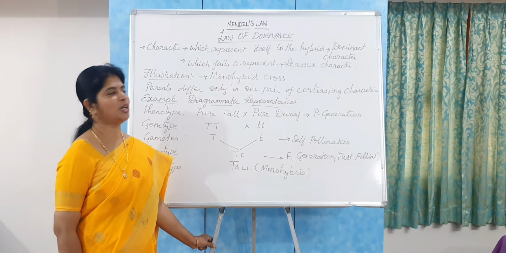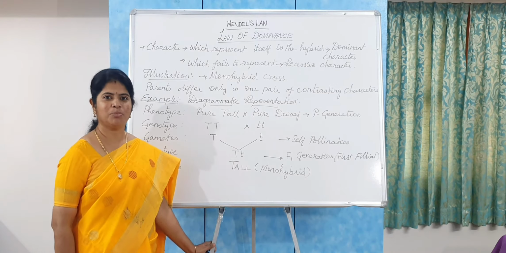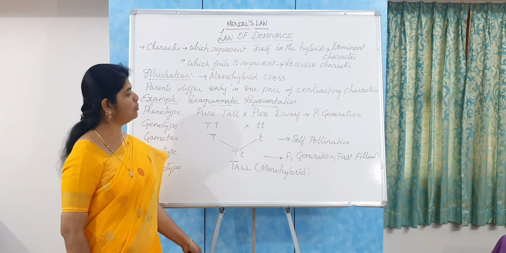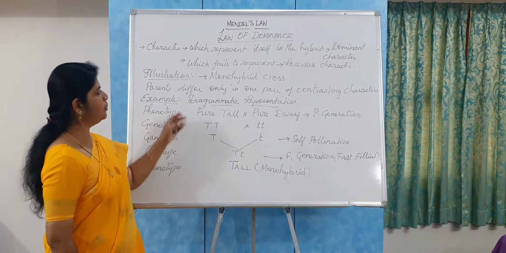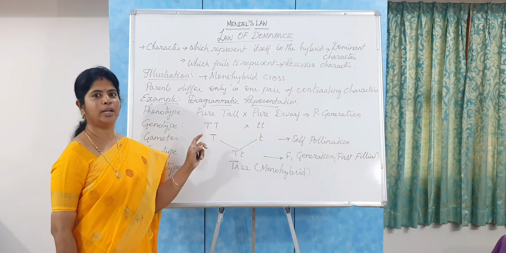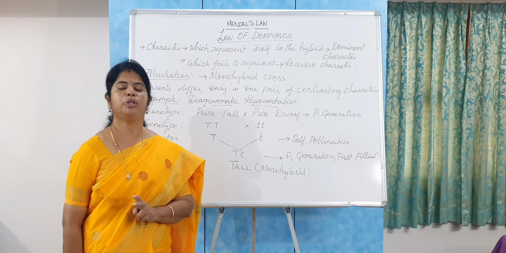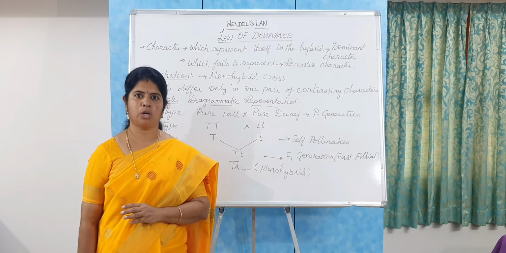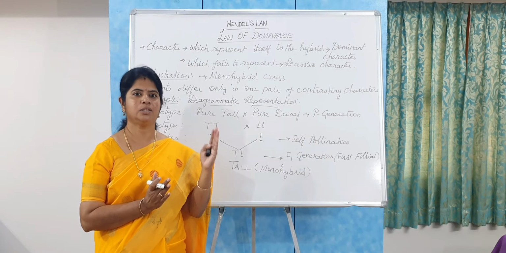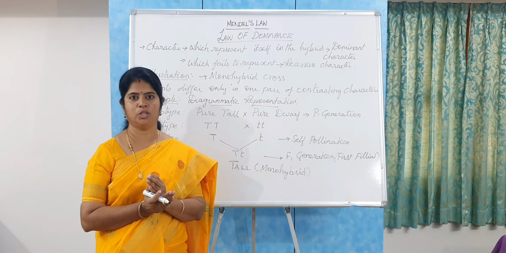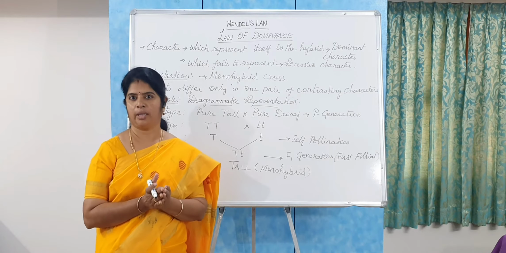Mendel explained his first law with an example of a monohybrid cross. So what is meant by a monohybrid cross? The cross between parents which differ in only one pair of contrasting characters is called a monohybrid cross. Now let us see the diagrammatic representation of this monohybrid cross. Mendel selected a pure tall plant and a pure dwarf plant. Dwarf means short plants. From these terms you can see these two are contrasting characters, that is, tall and its opposite character, short. So the cross between these two contrasting characters of the parents is called a monohybrid cross.